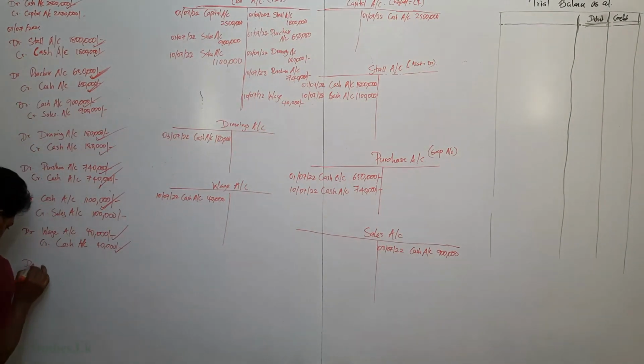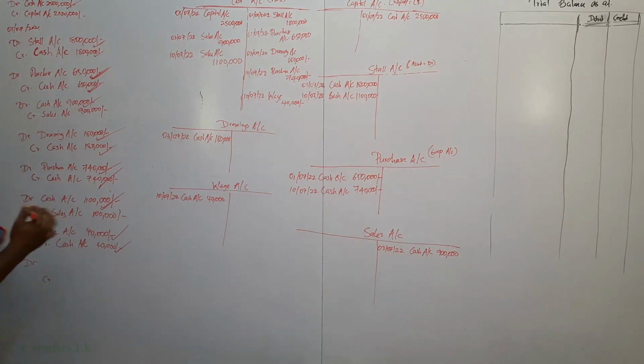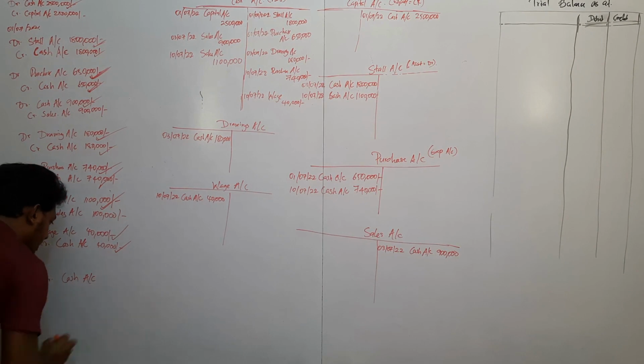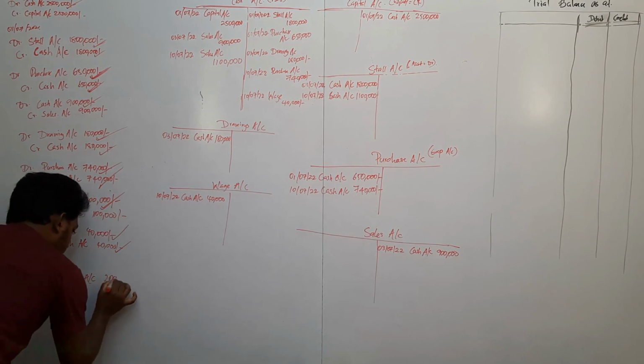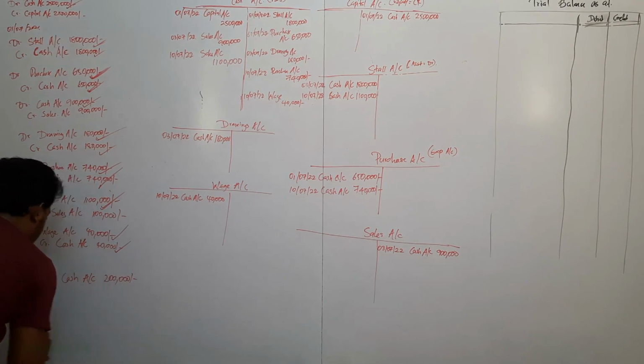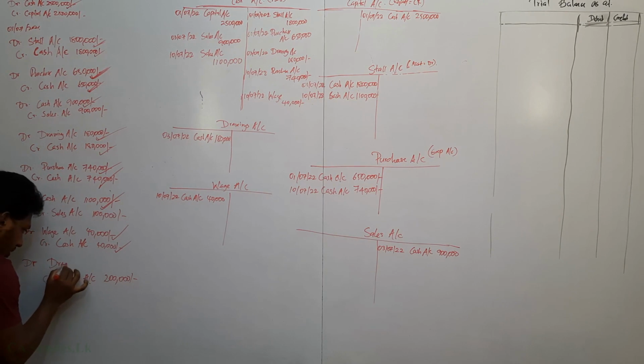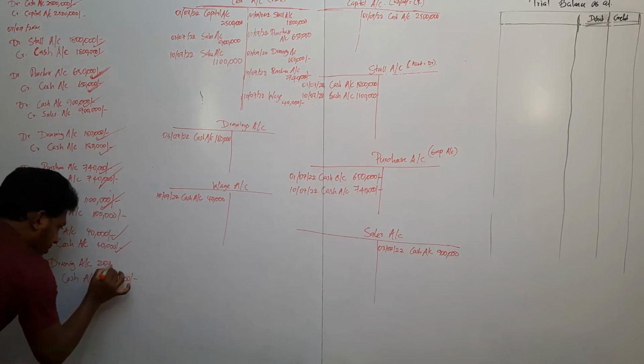So let's put the debit and credit. Cash reduces. Cash is an asset, so the credit side 200,000. So it's a drawing. Drawing increases. Drawing increases means capital reduces. So capital debit side, drawing also debit side. Drawings account 200,000.